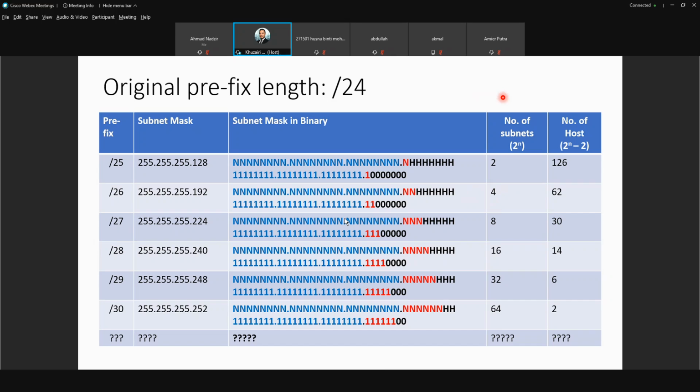Now you know the prefix length /24. For example, I just give an example here. /24, what does it mean? When we say prefix length /24, what does it mean?